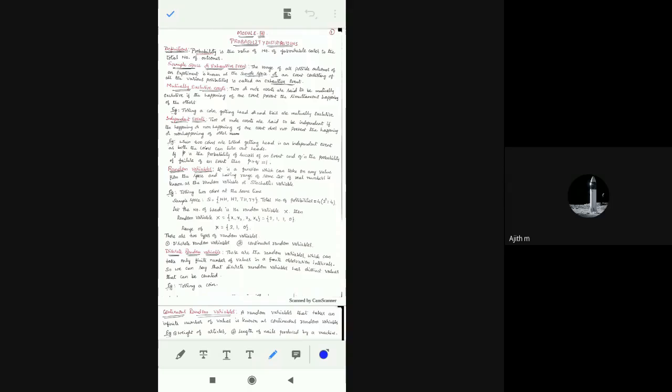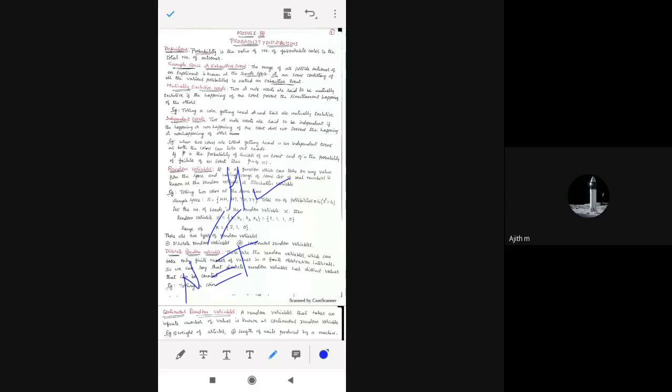of the other. For example, same thing, there is a coin, or you can take a dice also. So tossing a coin, what happens? If you get head, it is nothing but you have not got tail. Not getting tail is nothing but head. So one is mutually